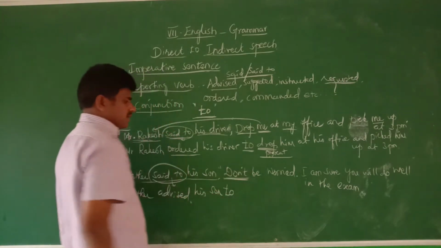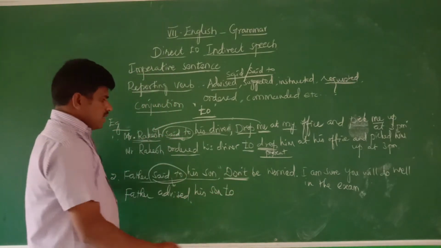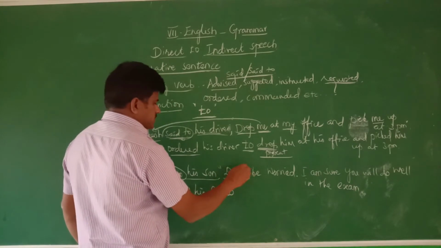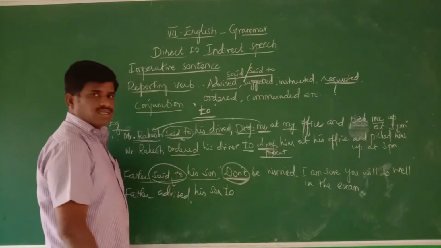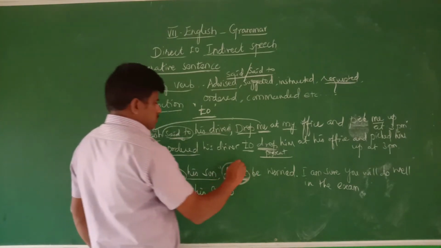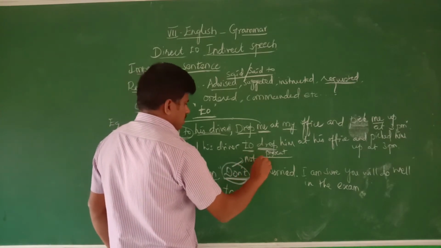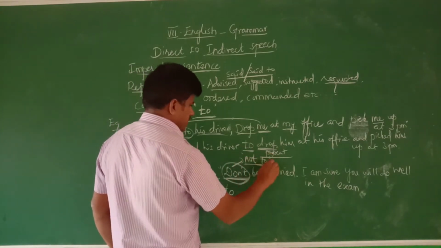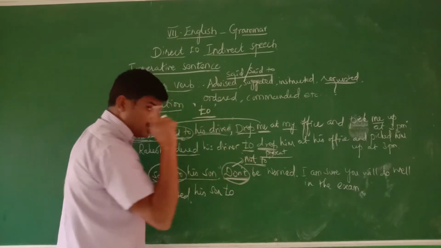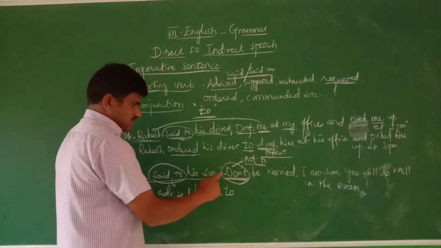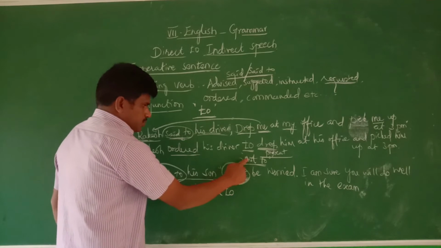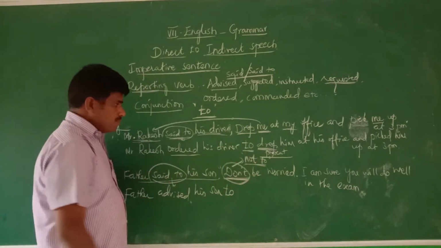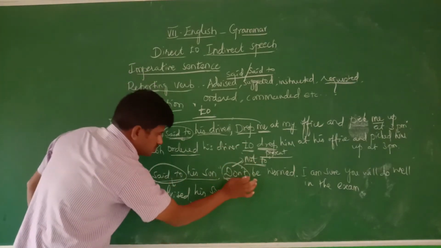Here "don't" can be confusing. Suppose the sentence starts with "don't." This "don't" changes into "not to." Keep this in mind. "Do" should not come; "to" is the conjunction. Don't is changed into not to, and before "to" we put "not."